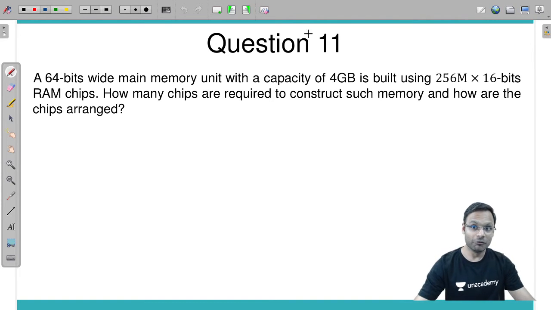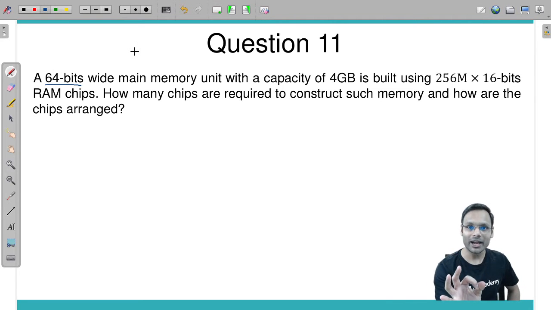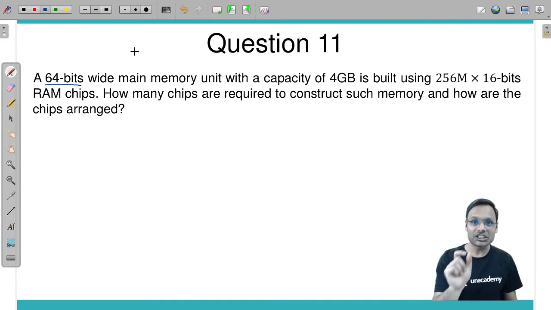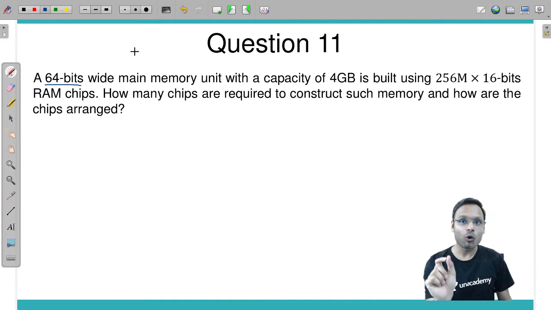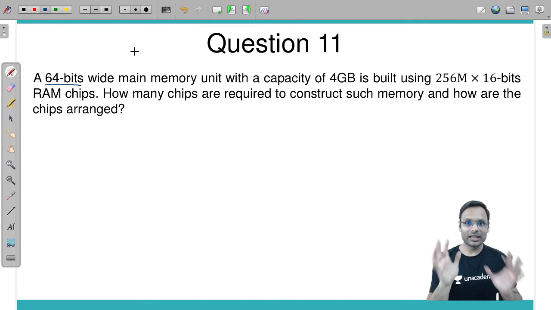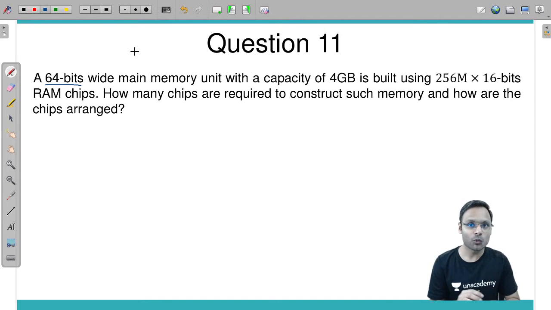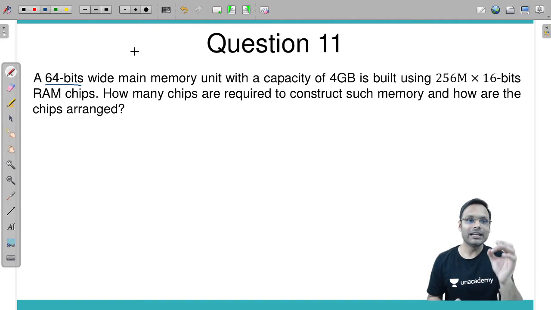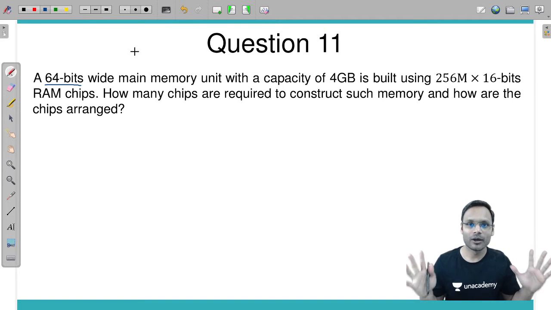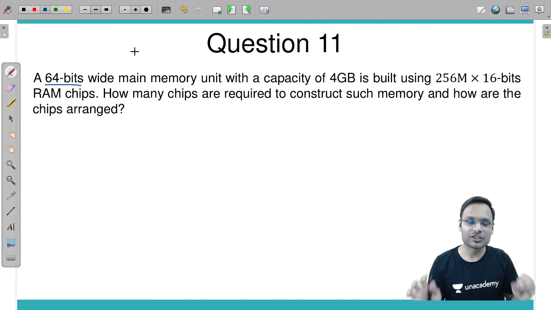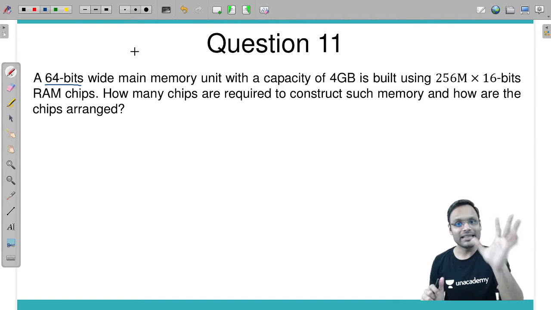First of all, we need to understand the meaning of 64 bits wide. 64 bits wide means CPU expects that on each address 64 bits should be stored. Whenever CPU generates an address, CPU needs a 64-bit value. CPU needs 64-bit content on each address.